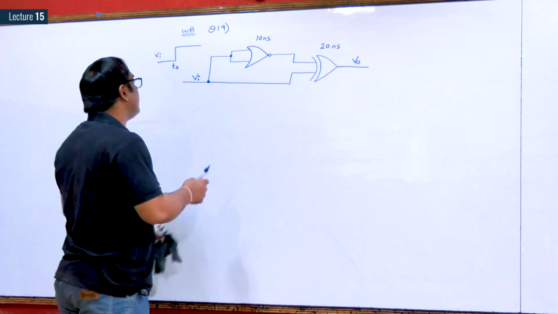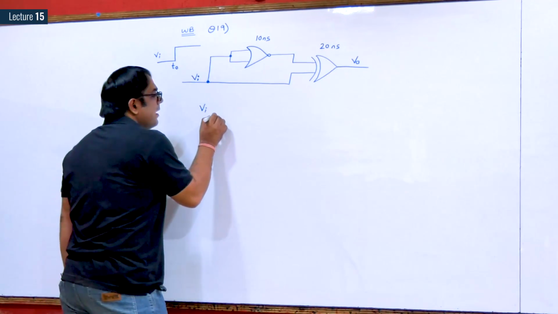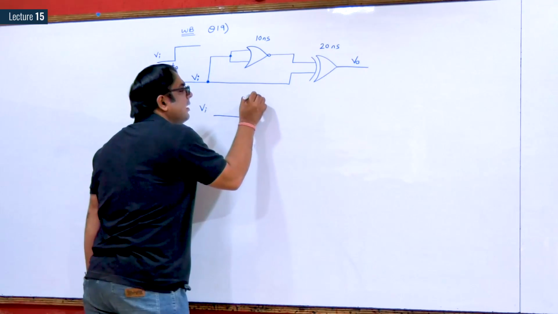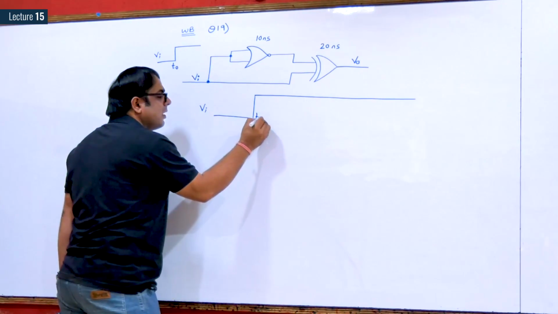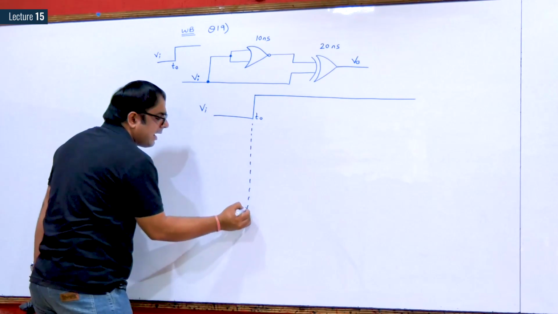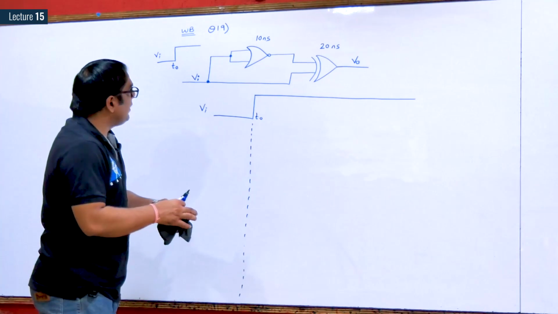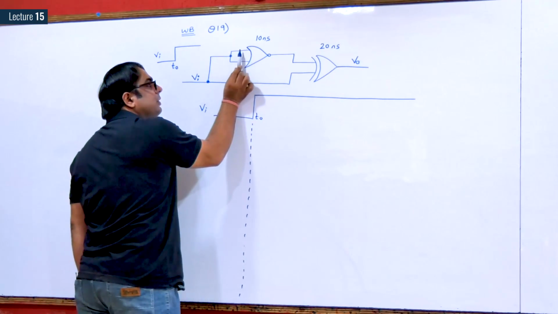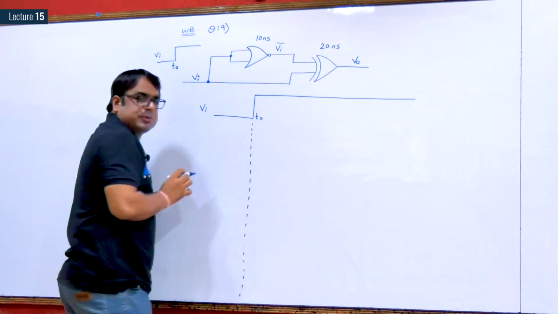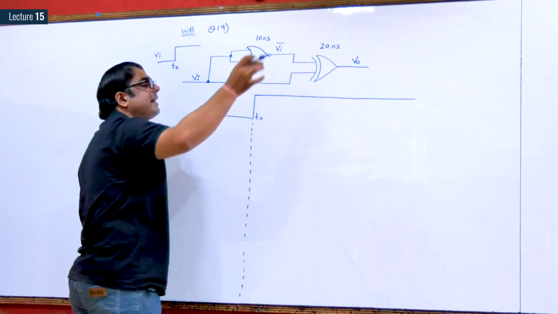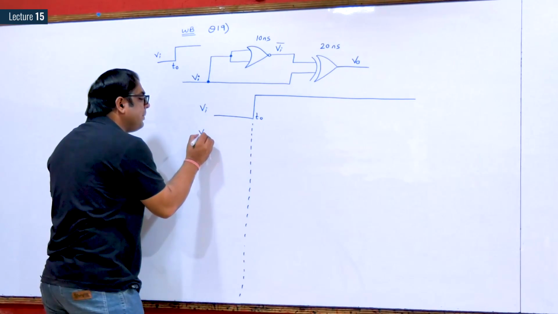So let us solve in the same manner we have solved the last 2 questions. There is a transition in Vi at T0. Now we will draw. See this NOR gate, both inputs are connected, so this output is Vi complement. Basically this NOR gate is acting like a NOT gate. So the waveform of Vi complement.